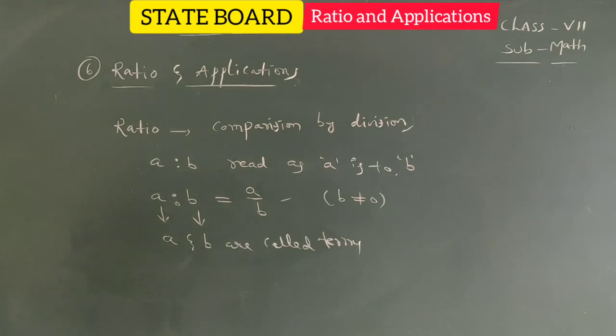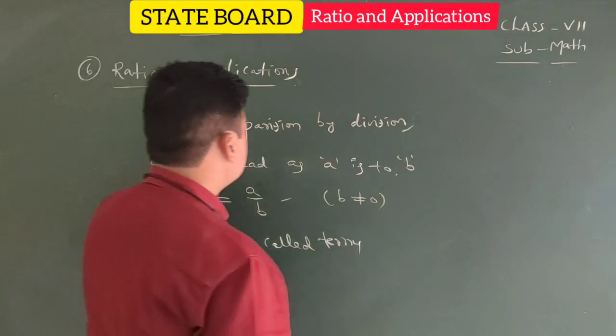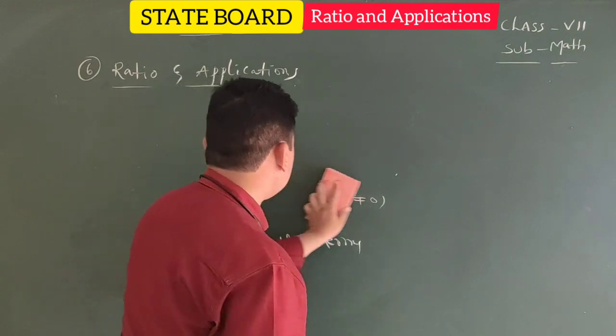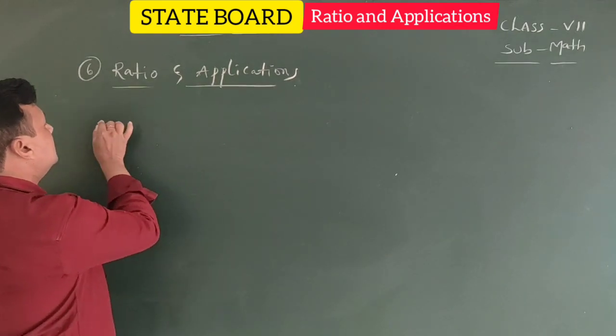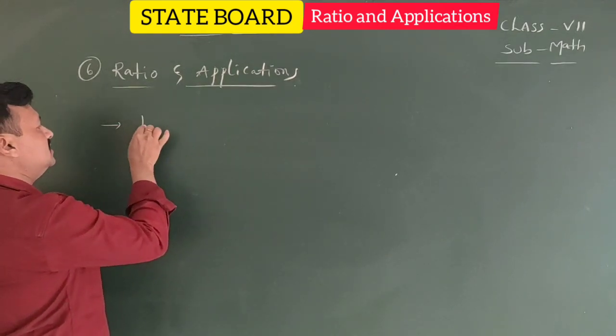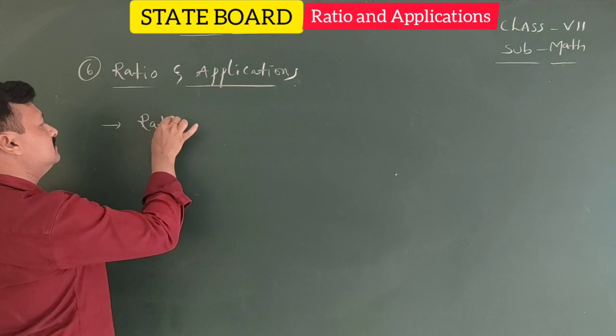Okay, for finding the ratio of any things, we have some properties. What are the properties here? Ratio is a pure number.